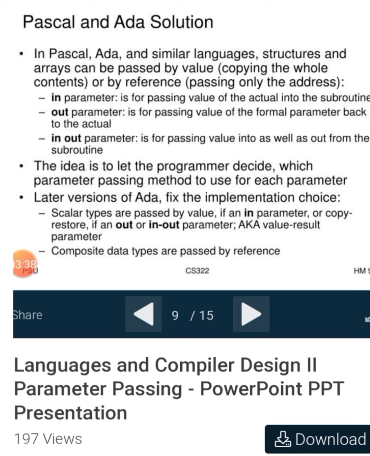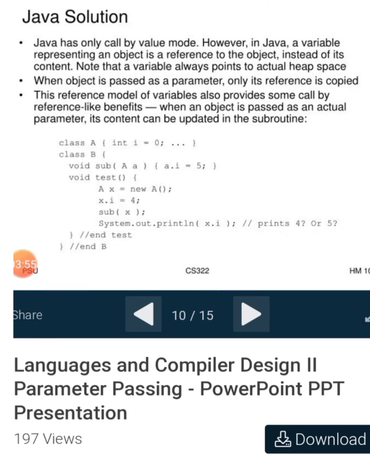Later versions of Ada fix the implementation choice. Scalar types are passed by value if an in parameter, or copy-restore if an out or in out parameter, also known as value-result parameters. Composite data types are passed by reference.